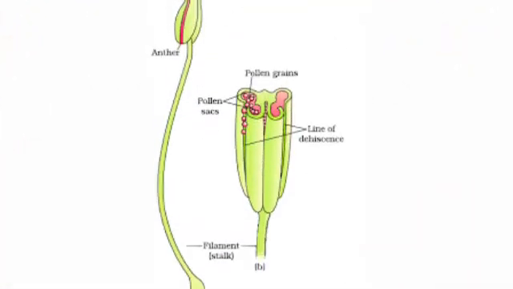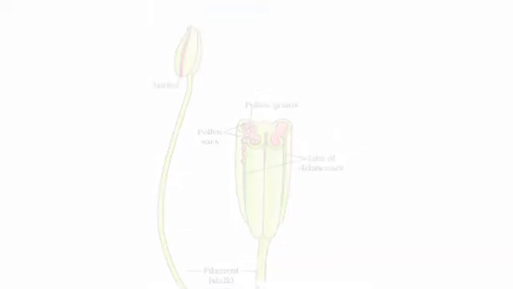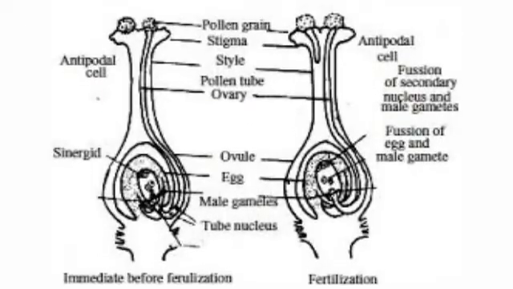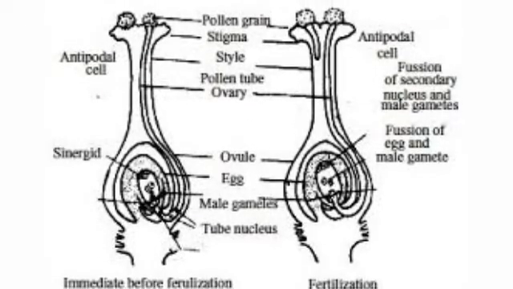What are pollen grains? As I told you, the pollen grains are present in the anther of the male part. These pollen grains reach the cells in the ovule through the pollen tube. The pollen tube is formed by the pollen grains.